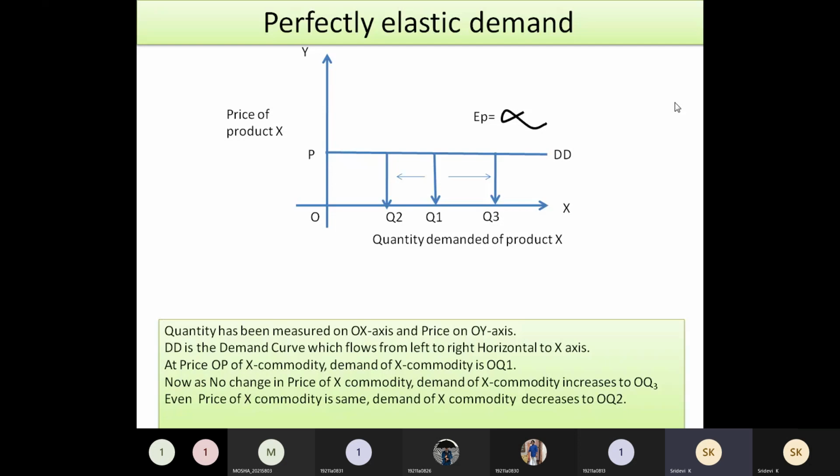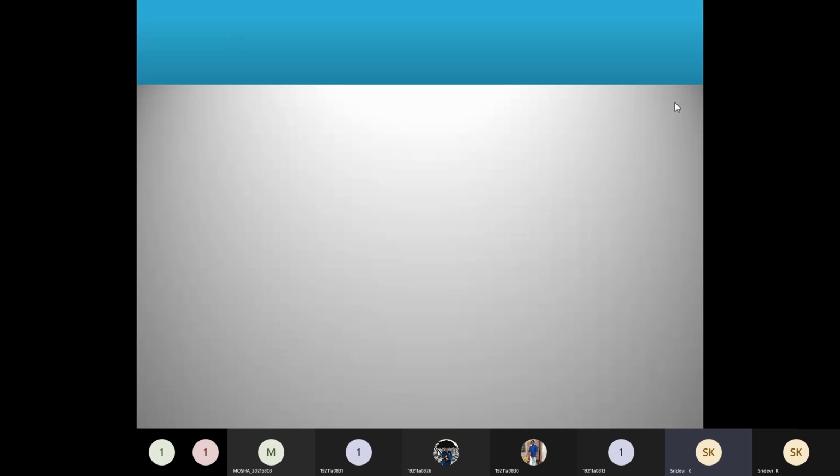You can represent this as EP is equal to infinity, and you have to write that below the graph. These explanations are necessary. Coming to the next type, it is perfectly inelastic demand. Whenever you see inelastic demand, that indicates that there is no change in the demand, or only a slight change.